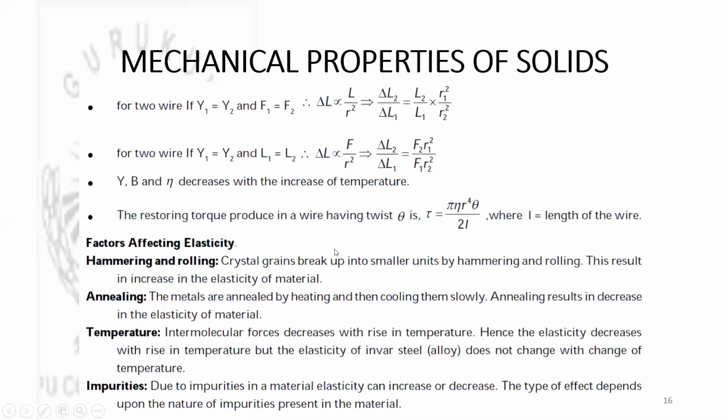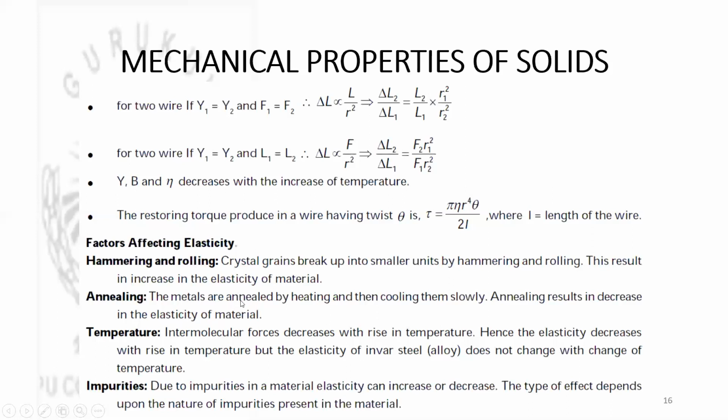Then the factors that affect elasticity. First one, hammering and rolling. Crystal grains break up into smaller units by hammering and rolling. This results in increasing the elasticity of material. Then annealing.